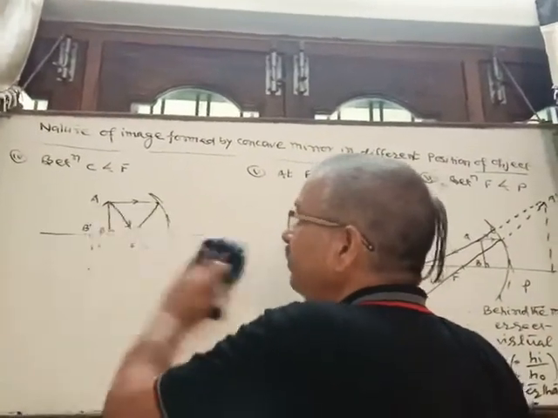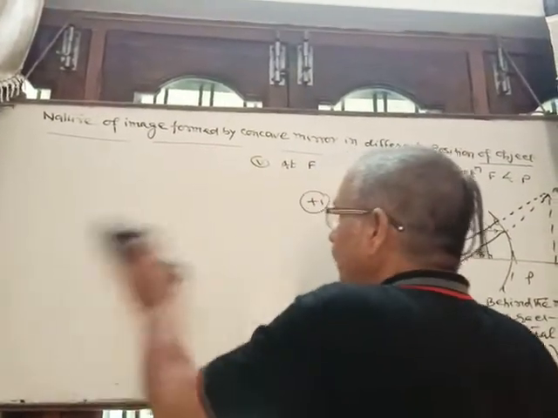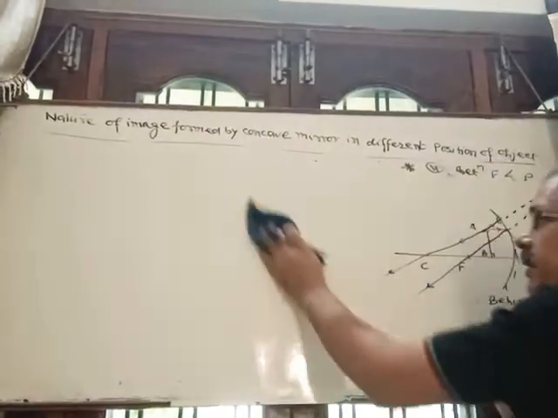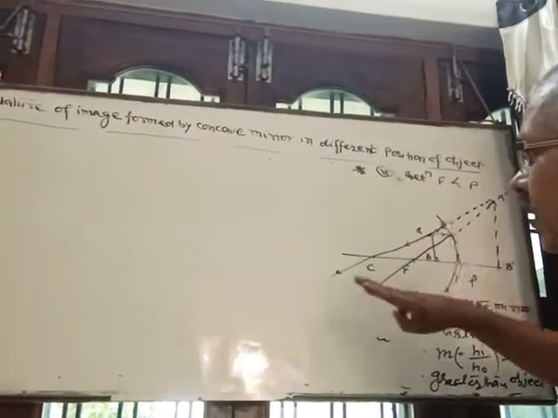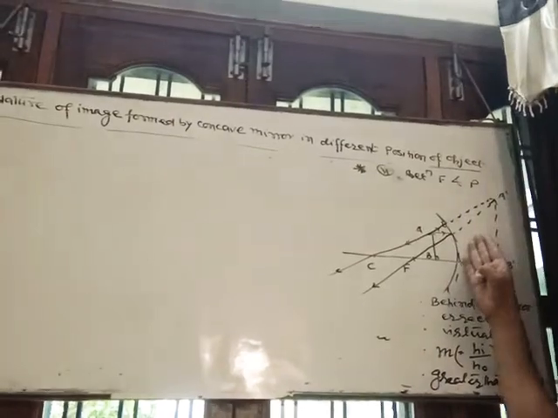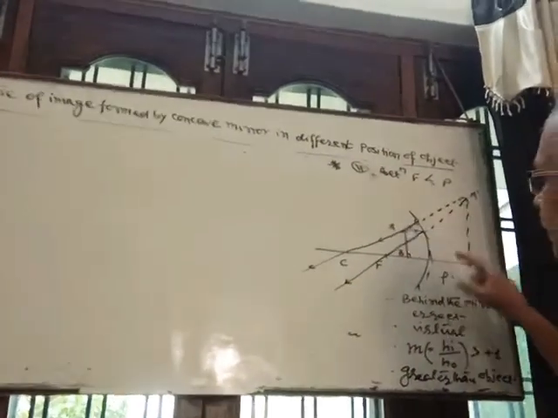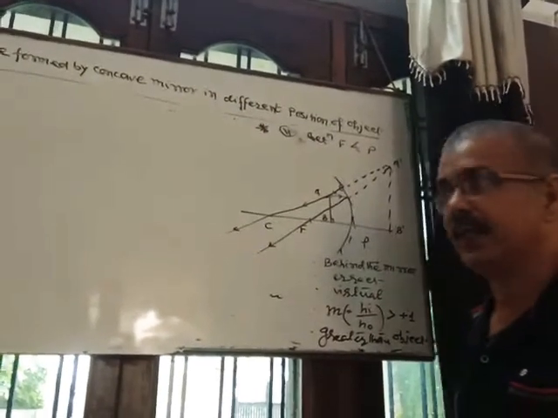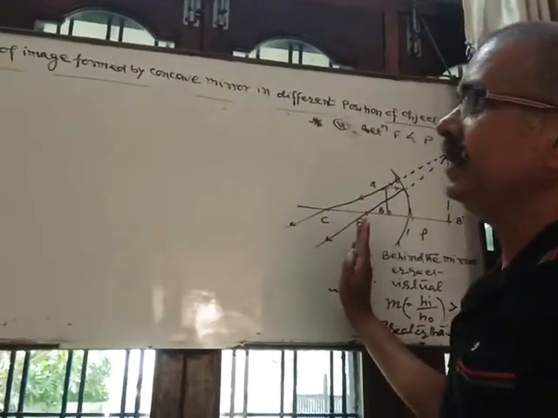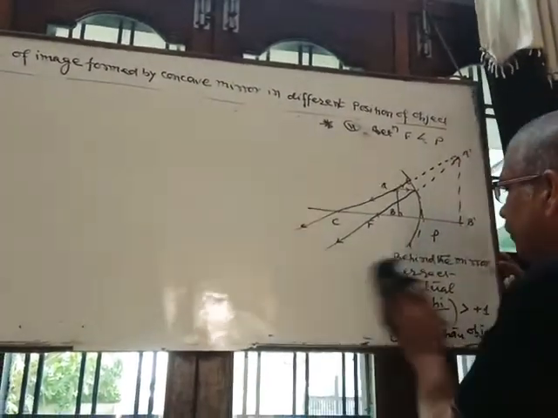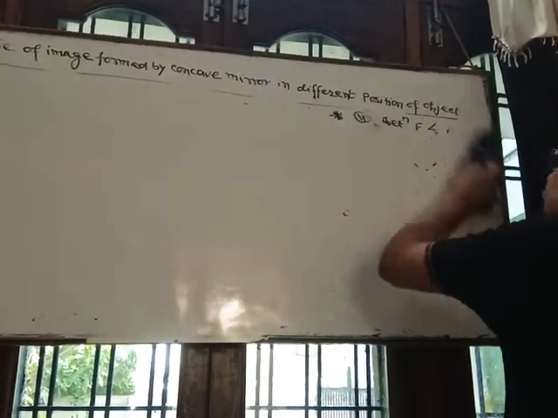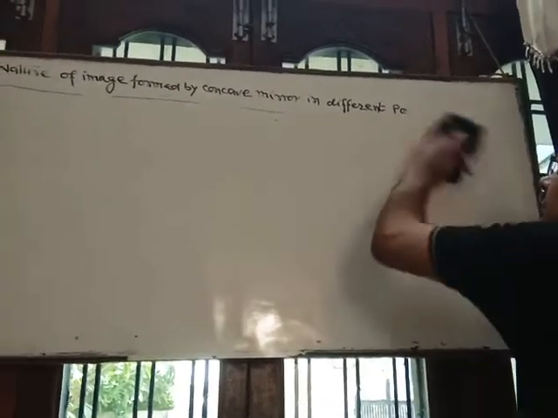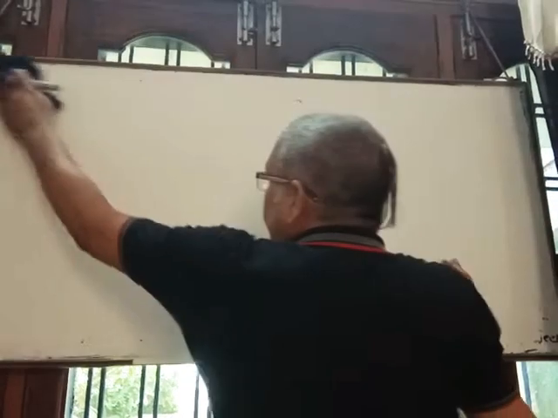So this question came in board exam also, that for shaving purpose which mirror you will prefer, concave or plane? So your answer will be concave, because if object is kept between pole and focus, then obtained image is erect and magnified. That's why concave mirror is preferred over plane mirror for shaving purpose. So it's all about nature of image at different position of object.